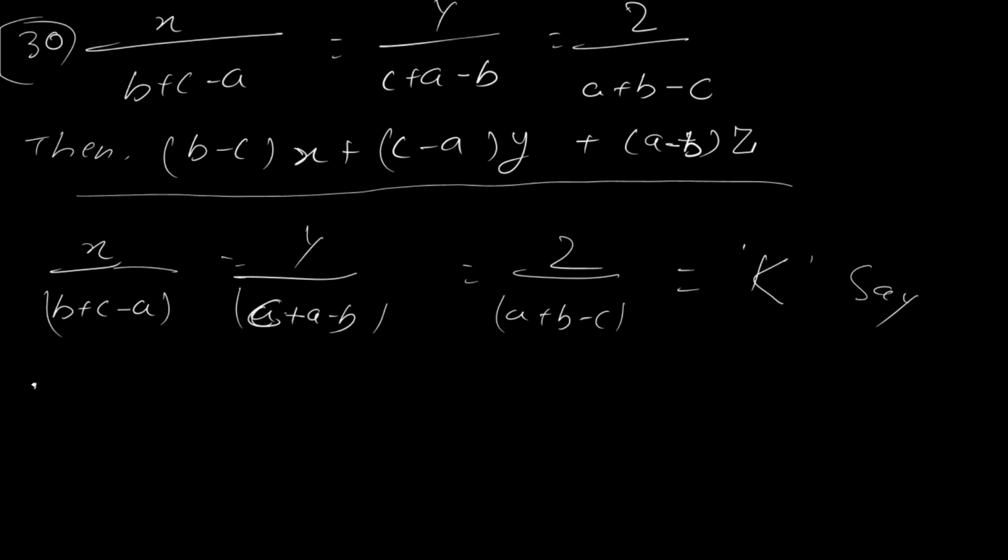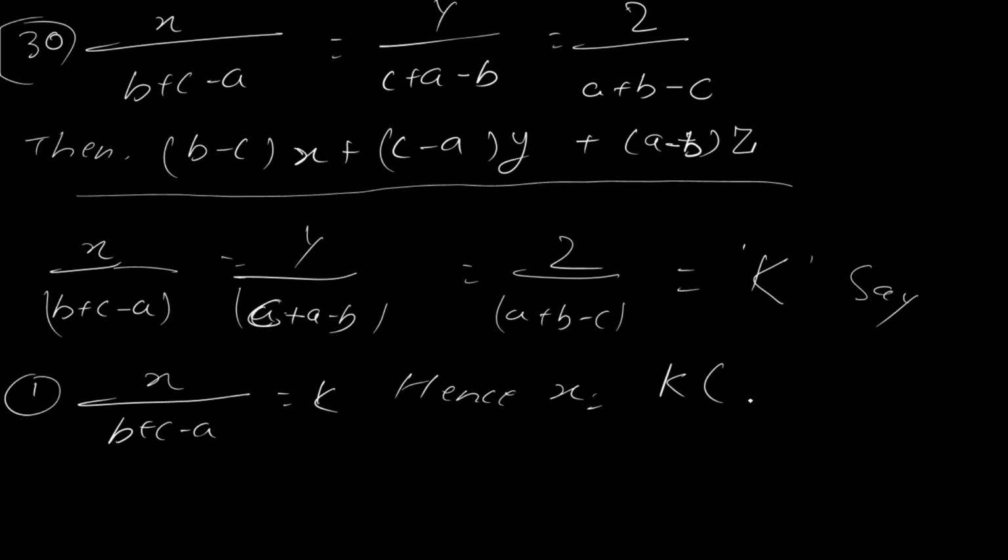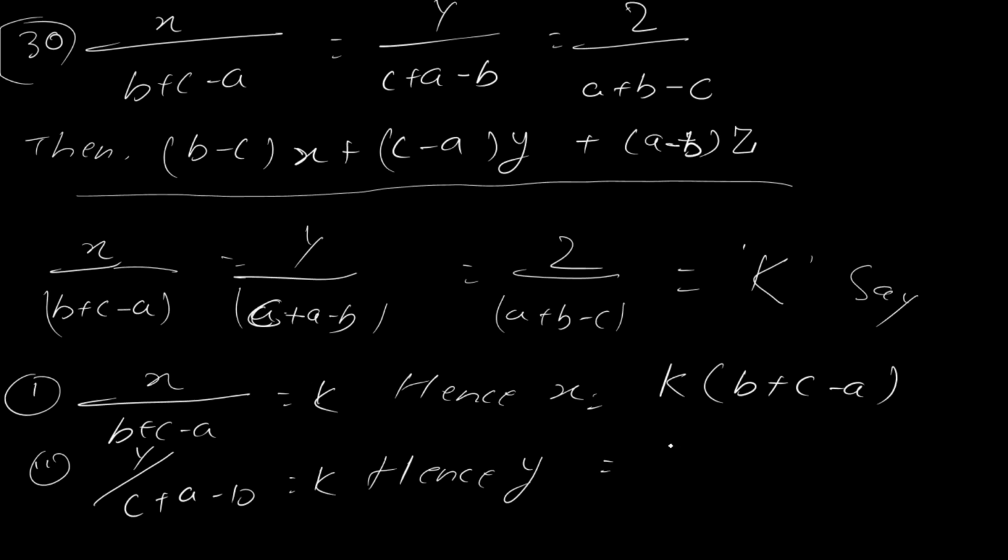So first, x by b plus c minus a equal to k, hence x equal to k multiplied by b plus c minus a. In the same way, y divided by c plus a minus b equal to k, hence y equal to k multiplied by c plus a minus b.